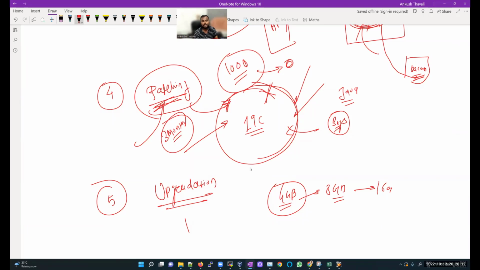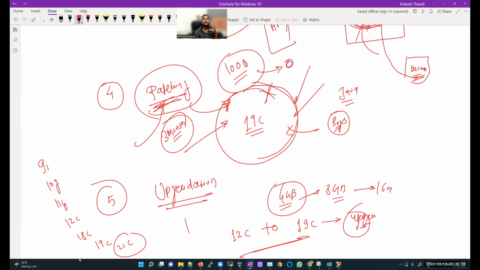Oracle database comes in different versions like 9i, 10g, 11g, 12c, 18c, 19c, and the latest version is 21c, recently released. So in our class we are going to see how to upgrade our database from 12c to 19c.